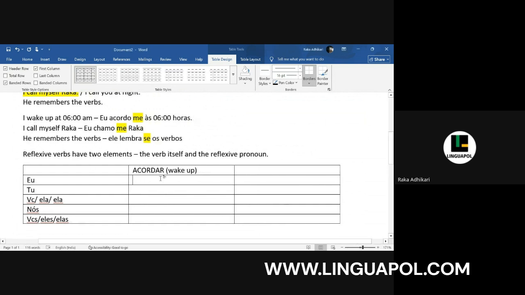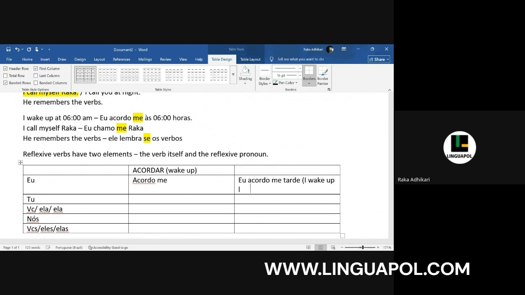So, what will be the conjugation of acordar according to eu? It's a regular -ar ending verb. Acordo. Muito bem. Very good. Very prompt answer. Eu acordo. Okay. Now, with this, I have to add the reflexive pronoun as well. Eu acordo-me. For example, eu acordo-me tarde. I wake up late.